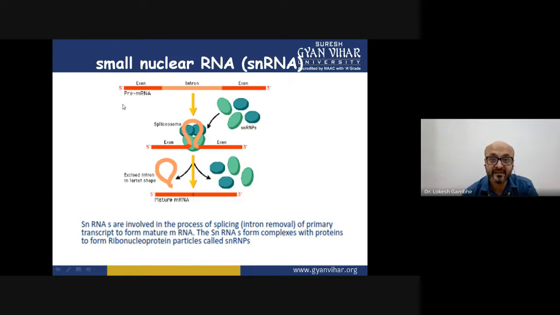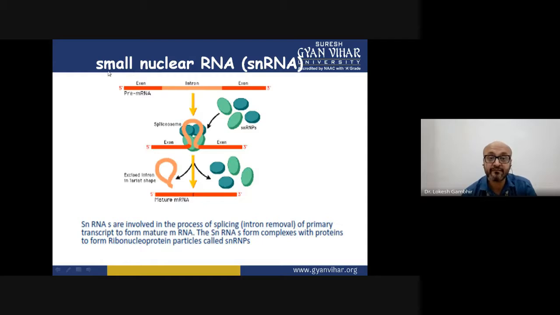We discussed this in terms of eukaryotes, that this pre-mRNA goes for processing and leads to a mature mRNA, which contains only exons. This removal of intron is called splicing, and the machinery that performs this removal is called the spliceosome.